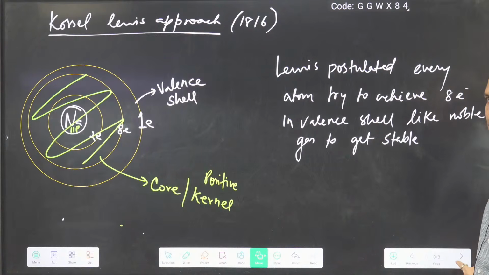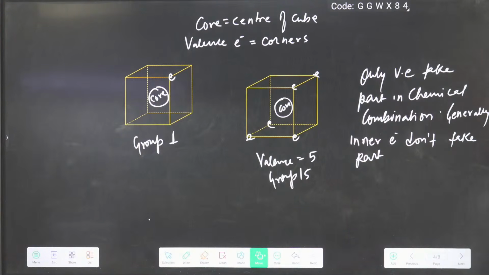You can take a screenshot if you want. Then think of an atom like a cube, with the core at the center and valence electrons at the corners.